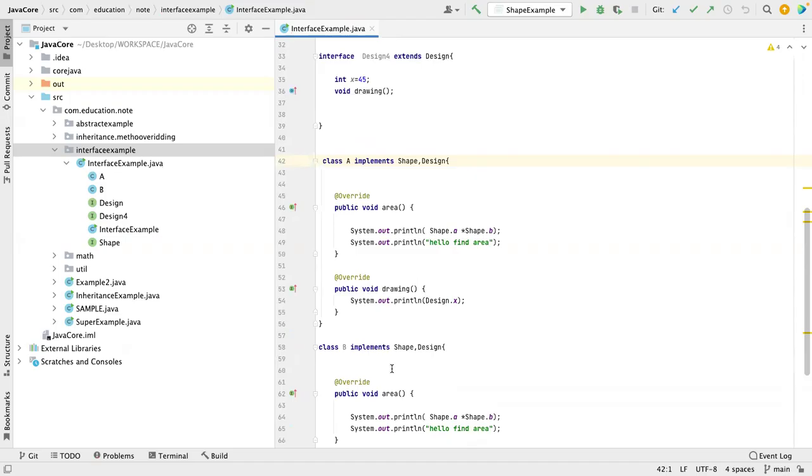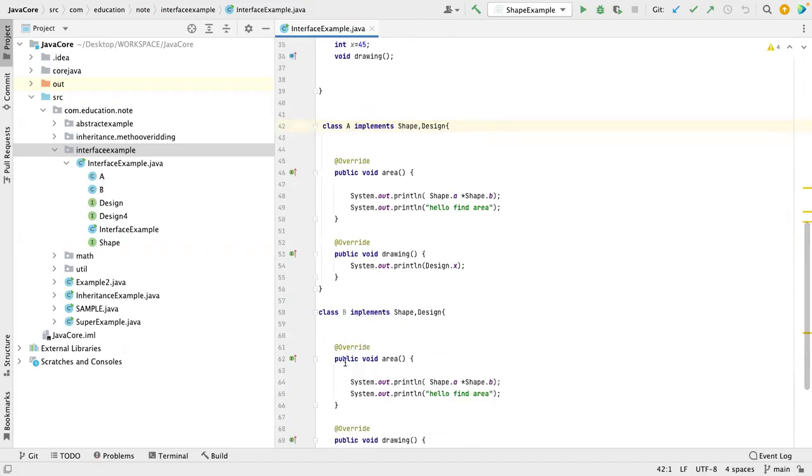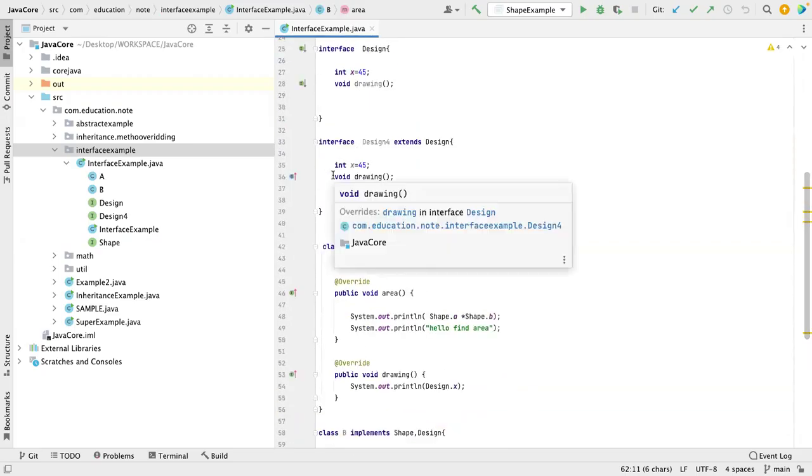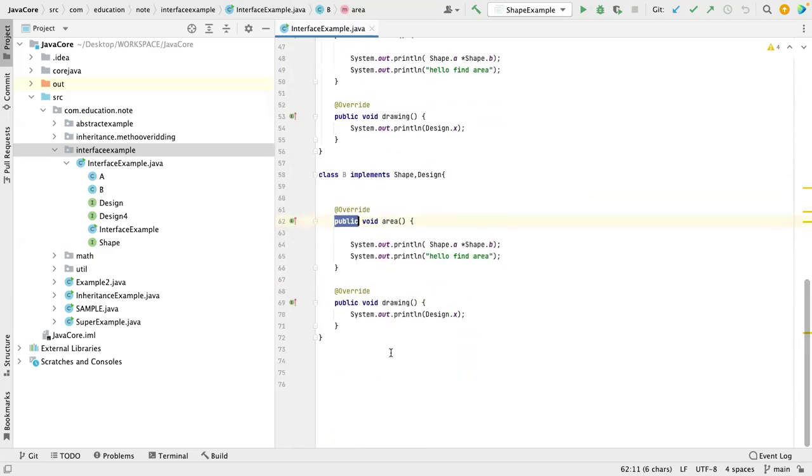All the methods in an interface are by default public, right? So when you implement in a subclass, always use the public keyword. When you override, because here it's by default public, you remember you always use the less restrictive one. So if it's public in the superclass, in the subclass you will use public. In the superclass, if it's protected, you can use public or protected. Remember that, right? Similarly here also it will go. Okay, now this is fine.